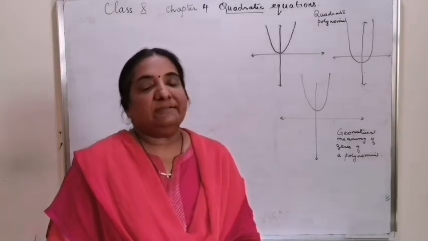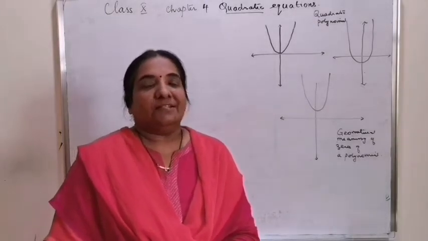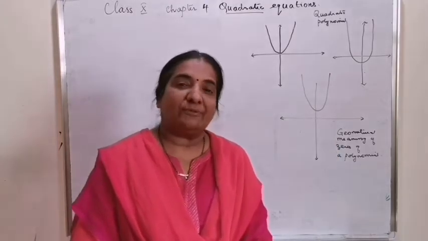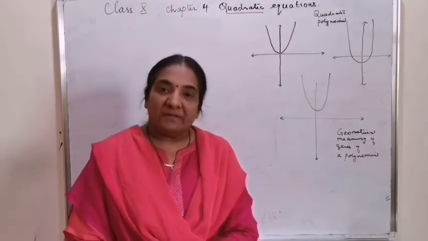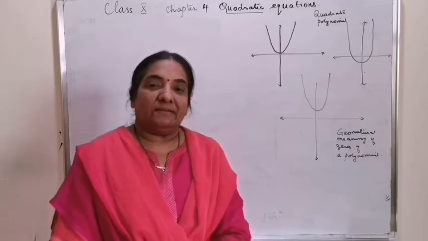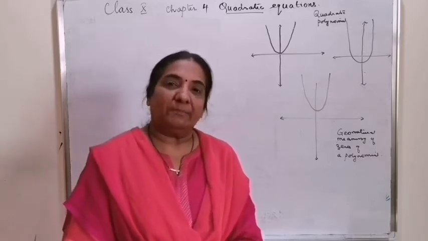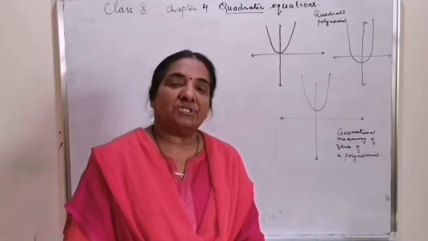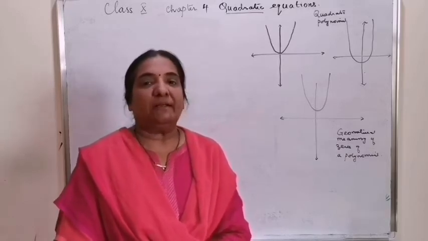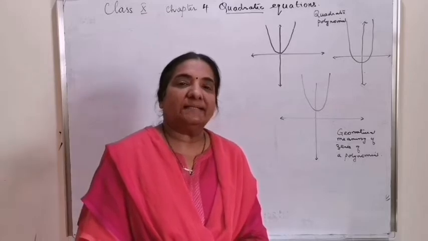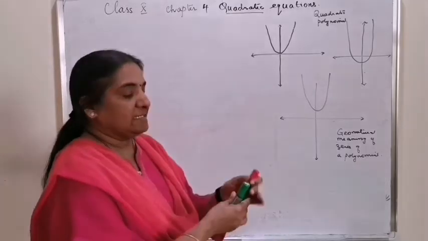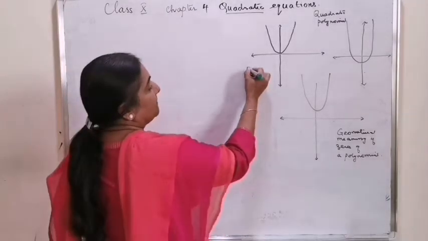If you refer to the videos on the geometrical meaning of zeros of a polynomial from chapter 2, regarding the graph of a quadratic polynomial, you will understand that it is represented as a parabola.